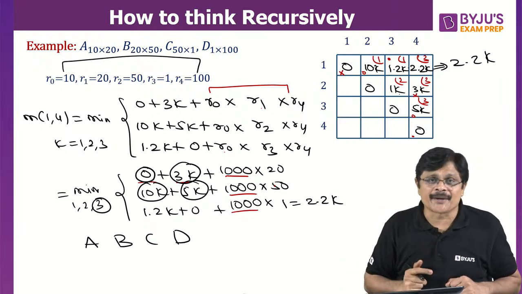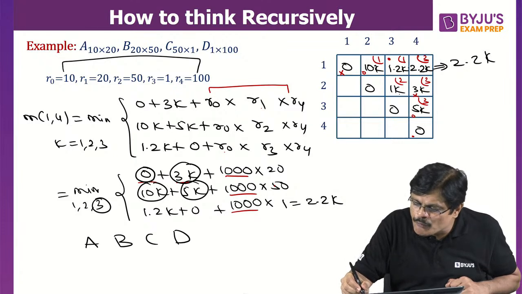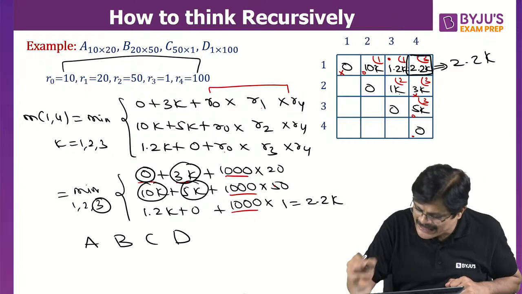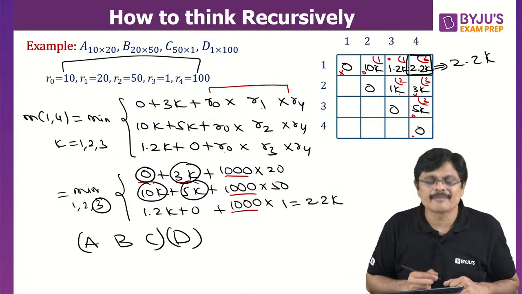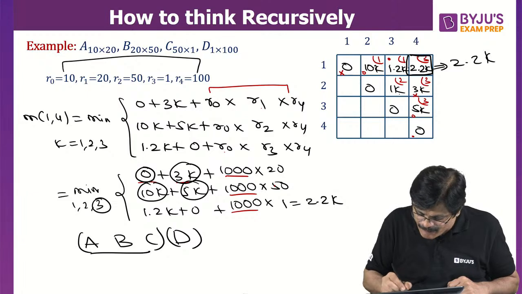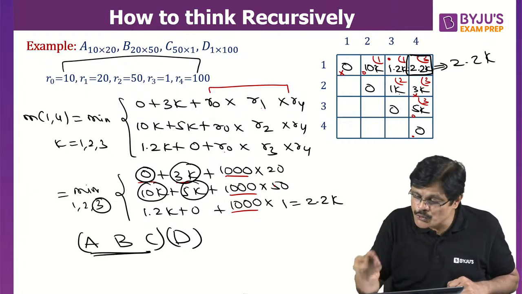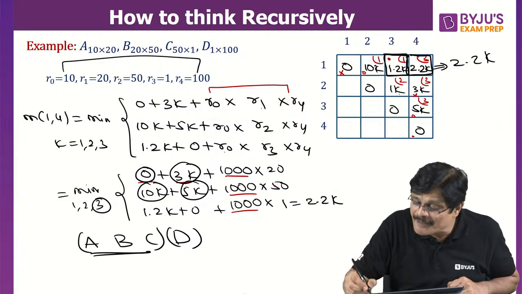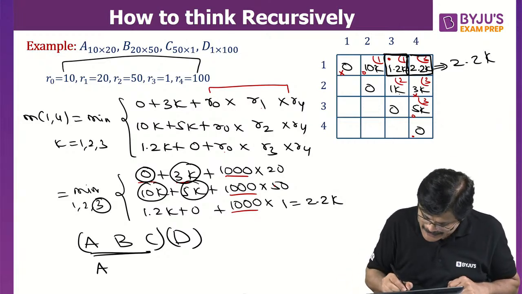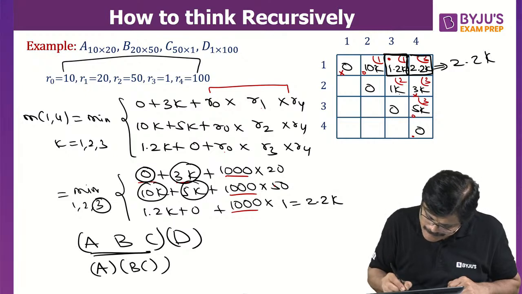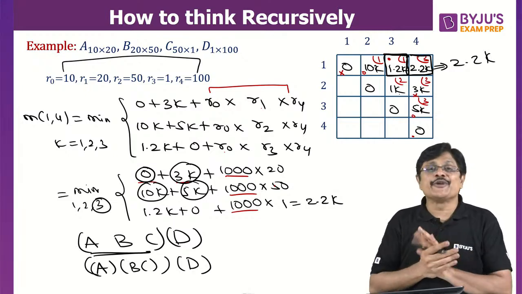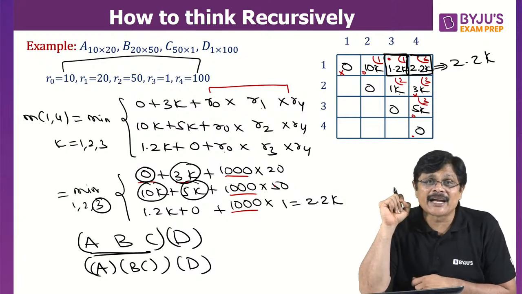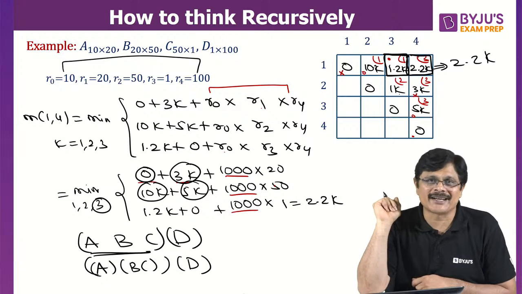But what about the order? For that, see, from 1 to 4, where do you cut? At 3 you cut. Then from 1 to 3 you need to know where to cut. So you see 1, 3. Where do you cut 1, 3? At 1. So you cut at 1. So this is the order in which we need to multiply these 4 matrices to get the minimum number of multiplications and also the product of the 4 matrices, my dear friends.